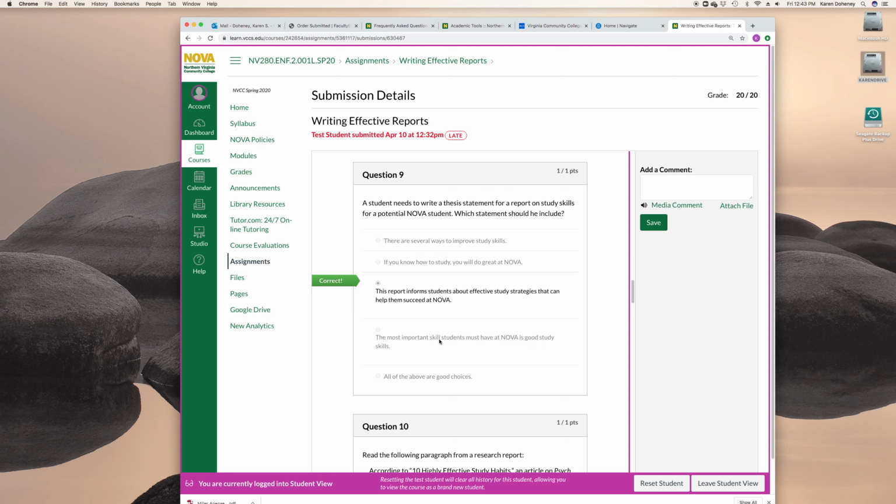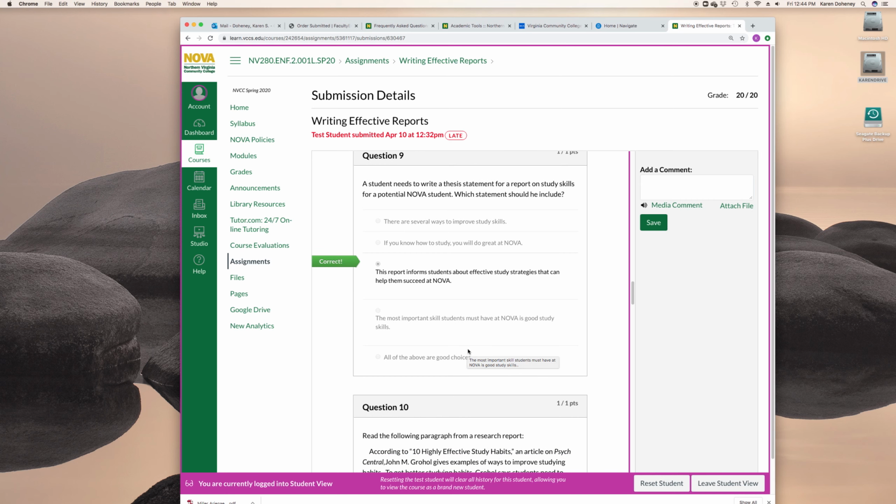This is an argument, right? It says that there's a kind of a difference between one set of skills, like time management, and another set of skills. And that's an argument. So that's not going to work for a report that always has to be neutral. So that's why that's not a good choice.